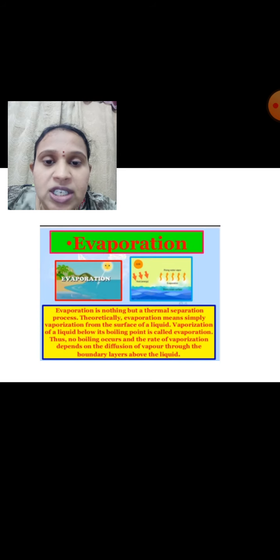And the next topic is evaporation. What is evaporation? See here, evaporation is a surface phenomenon. Before going to evaporation, you should first know about vaporization. Already you learnt about vaporization. What is vaporization? On supplying heat, at a particular temperature like the boiling point, a liquid directly converts into gaseous state.